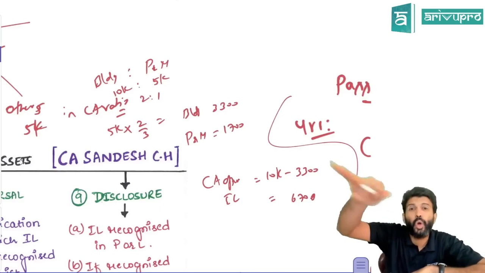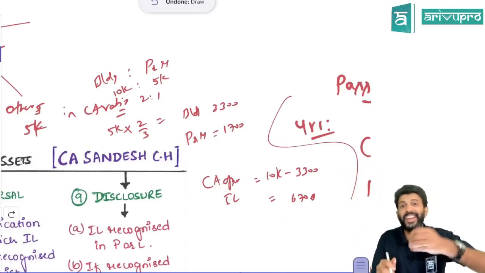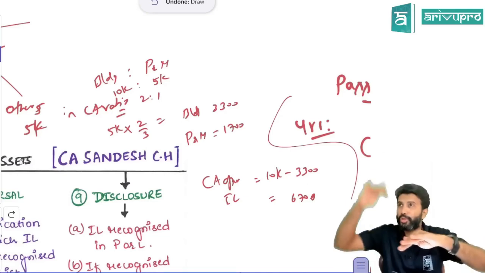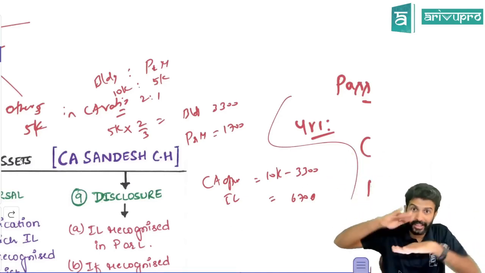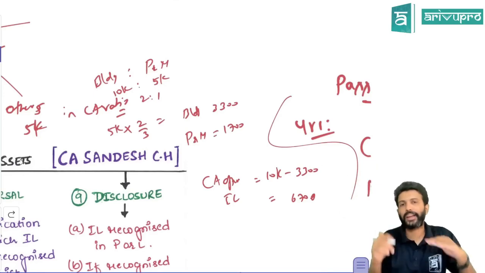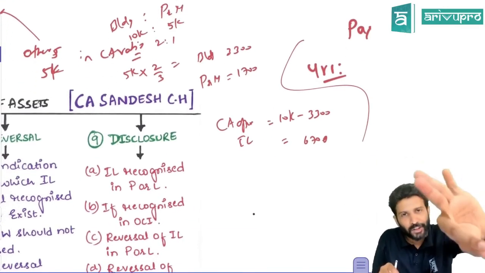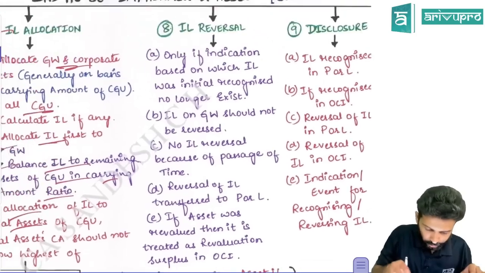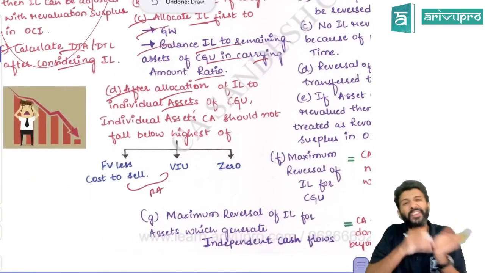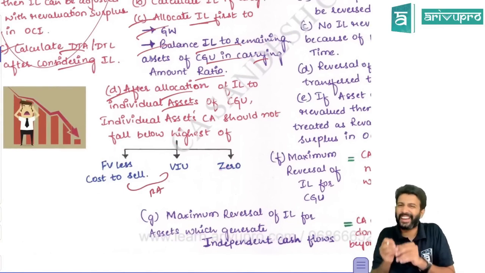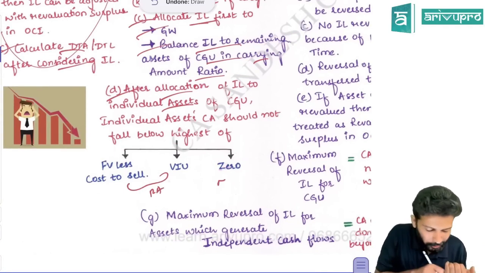So there is a low capping. There is a limit to what extent you can reduce this. After impairment loss, carrying amount should not come below a certain number. There is a lower limit they've established. After allocating impairment loss, carrying amount of the asset should not fall below 0, fair value less cost to sell, or value in use. These two are nothing but your recoverable amount. So after allocating impairment loss, asset carrying amount should not fall below recoverable amount, or below 0, meaning it should not become negative.